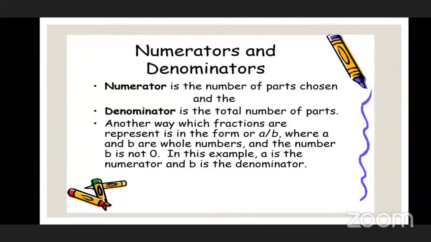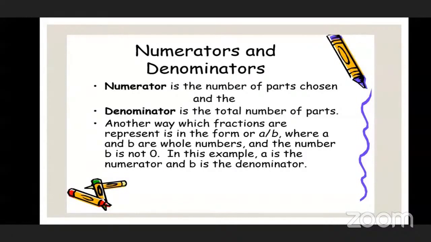What is a numerator? Numerator is the number of parts chosen. Means if you have 10 chocolates in your pocket, and you eat 3 chocolates out of the 10, how many have you taken from the 10 chocolates?